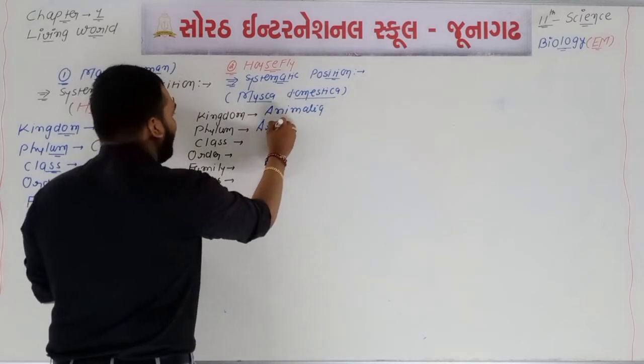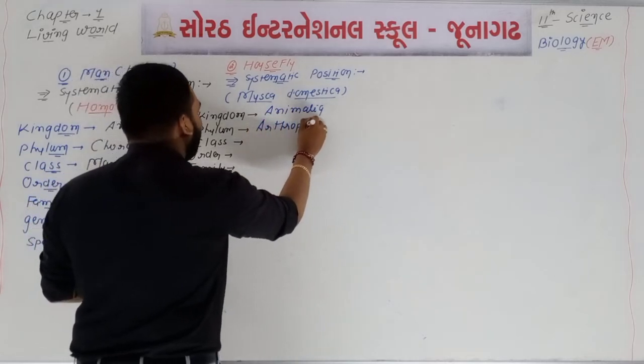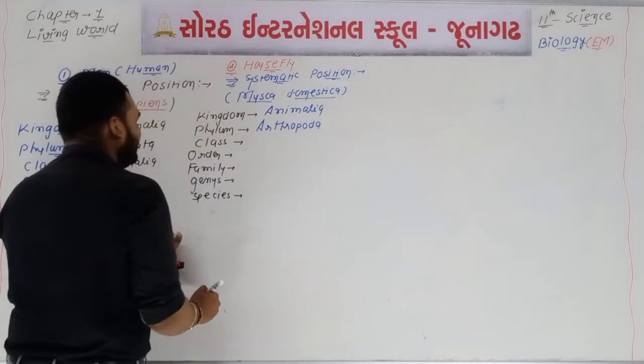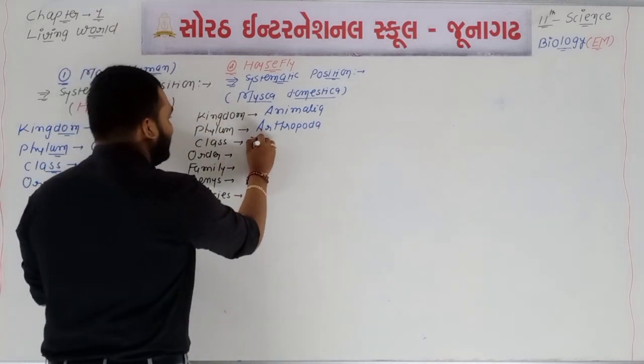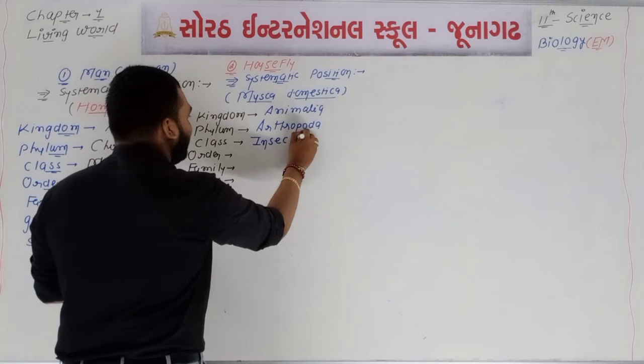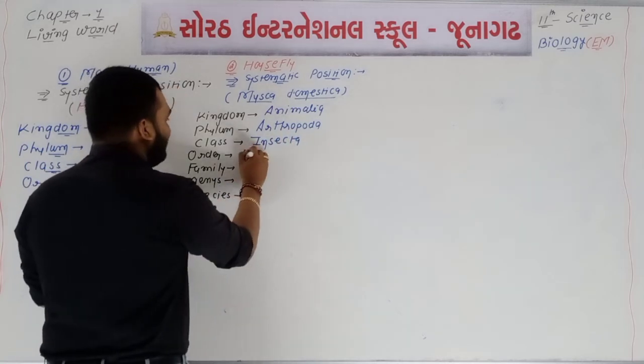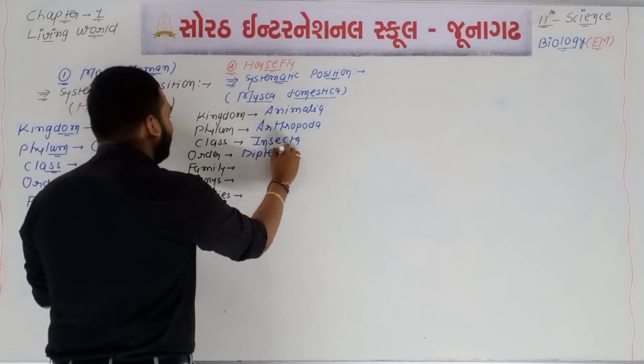Phylum Arthropoda. You know, Arthropoda is the largest phylum of this world. The class will be Insecta. Insecta is the largest class of this world. Order will be Diptera. Okay, Diptera is the order.